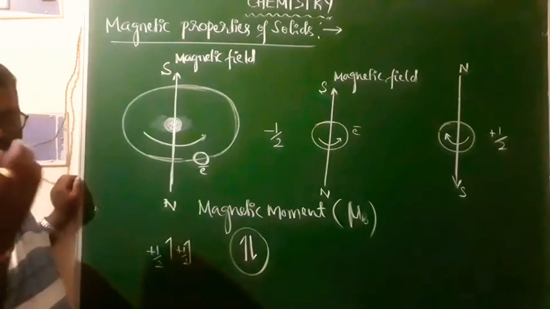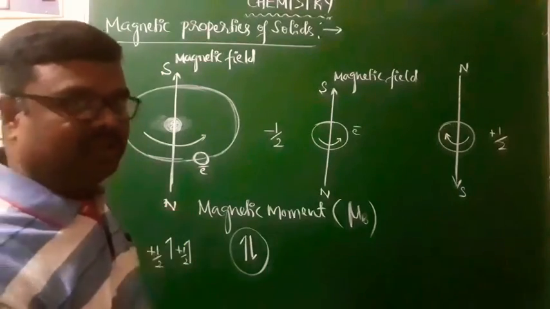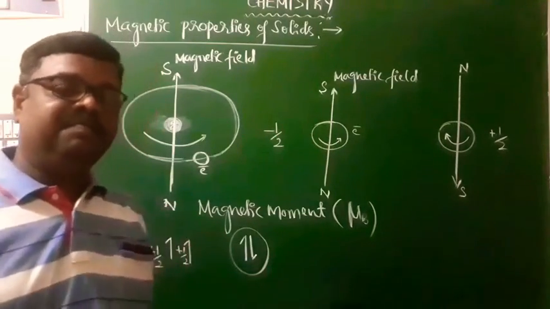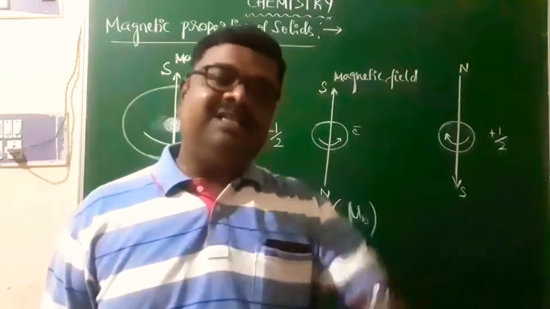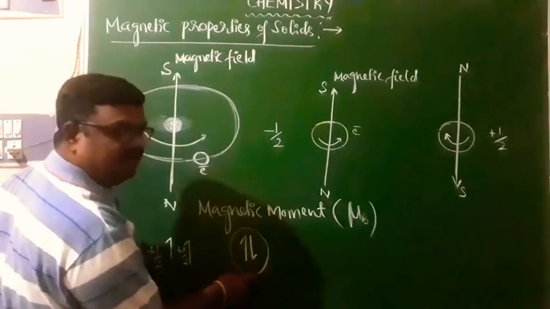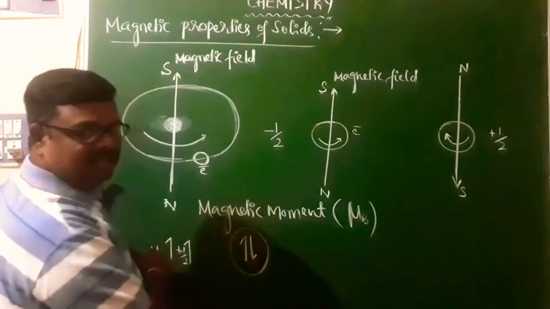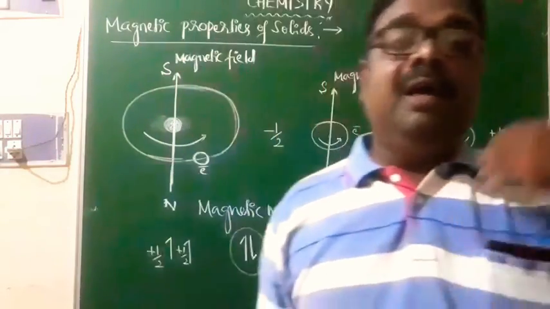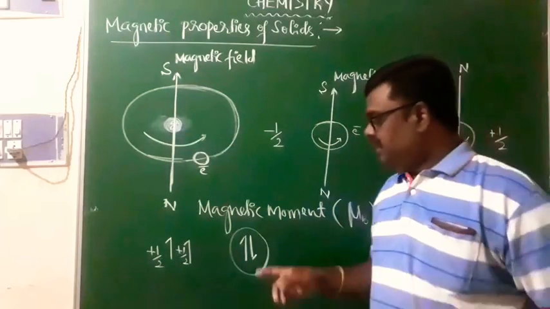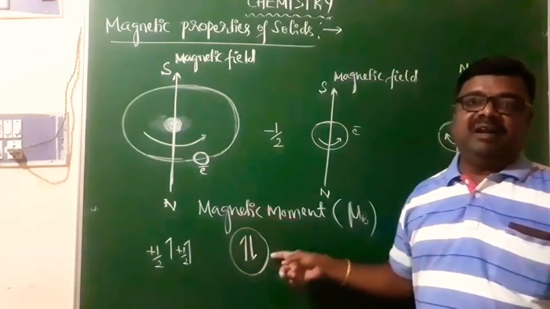If the atom contains only paired electrons, the magnetic moment of one electron in one direction is cancelled by the magnetic moment of another electron in the opposite direction. So the net magnetic moment experienced by the paired electrons will be zero.